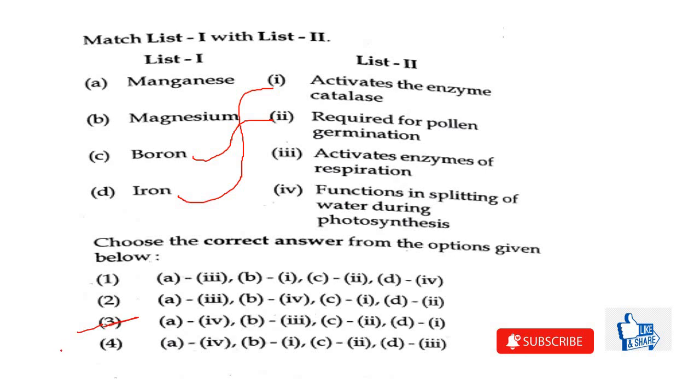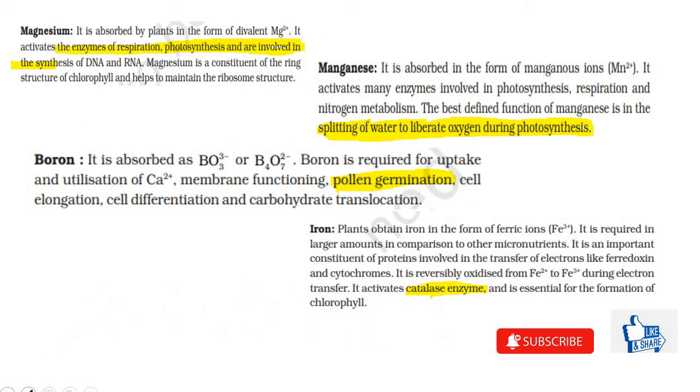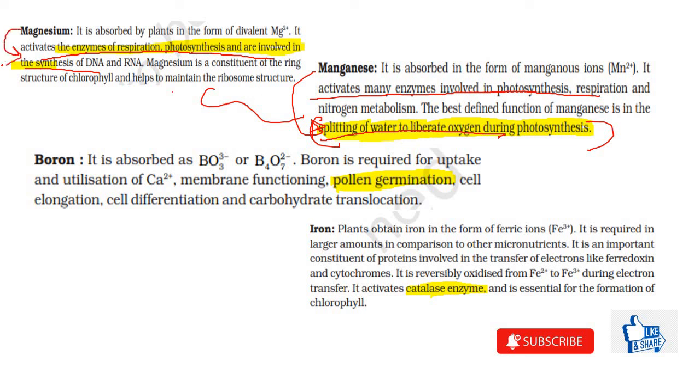Let's look at the explanations. What are the functions given in NCERT? So all these have been mentioned. In case of magnesium, it's mentioned that it activates the enzymes of respiration and photosynthesis, and is involved in synthesis of DNA and RNA. In manganese, it is given that it is involved in splitting of water to liberate oxygen. They have also given that it is involved in activating enzymes involved in photosynthesis and respiration. So both of them have these functions. But here splitting of water has been mentioned for manganese, so we will match this with the splitting of water. And then the remaining, the enzymes of respiration and photosynthesis, will be given to magnesium.